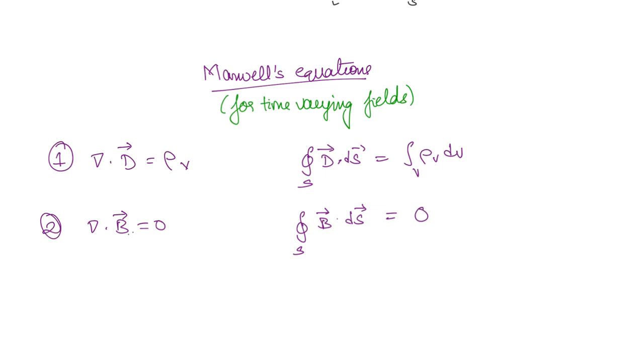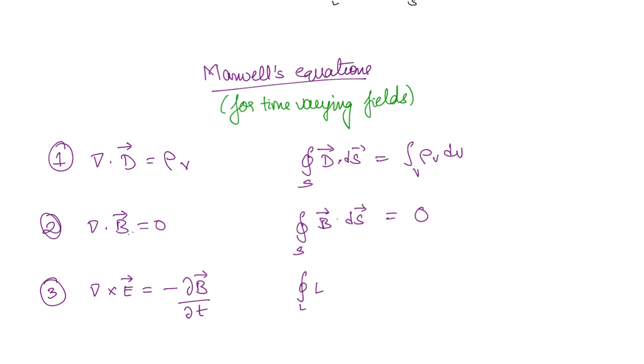Del dot B bar is equal to 0, or the closed surface integral of B bar dot dS bar is equal to 0. Now the third equation, we saw that del cross E bar is equal to 0, but in the case of time varying fields del cross E bar is equal to minus dB bar by dt. This you will understand better when you write in the integral form.